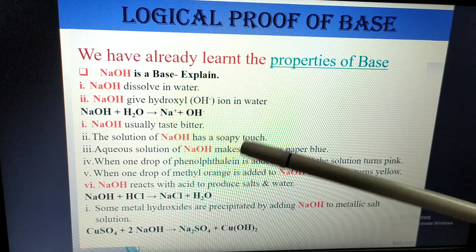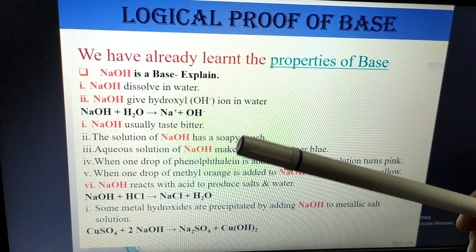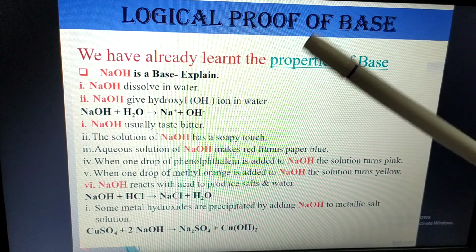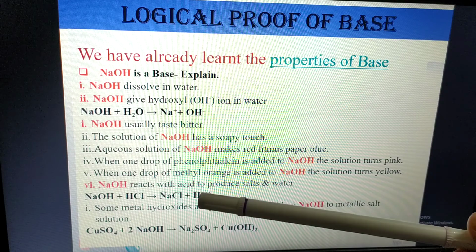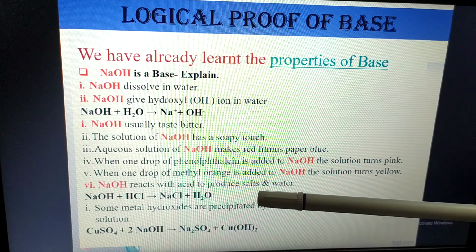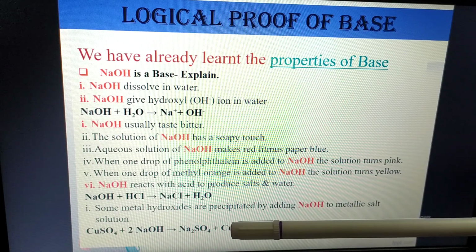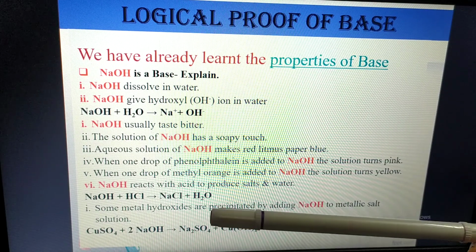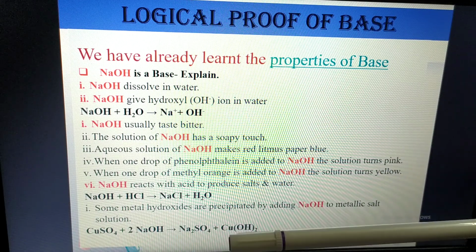That is also one way of presentation. Anyone you can choose. No worries. So, sodium hydroxide reacts with acid and it produces salt and water. It is the basic one for acid, it is the basic one for base, and it is also the basic one for salt.